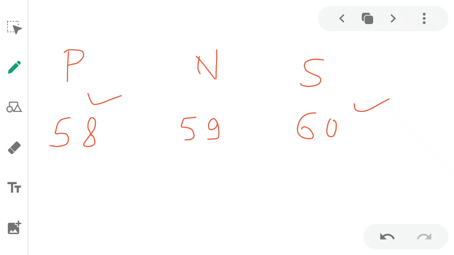Next number, if we take 71, the successor of 71 is 72 and the predecessor of 71 is equal to 70. In this manner, we can write the predecessor and successor of numbers.